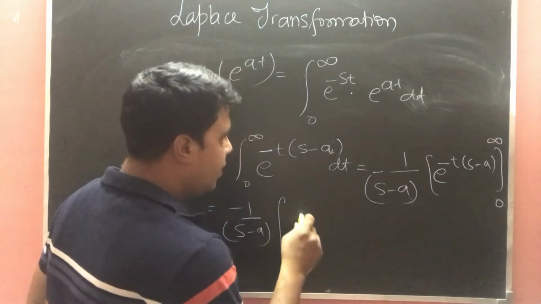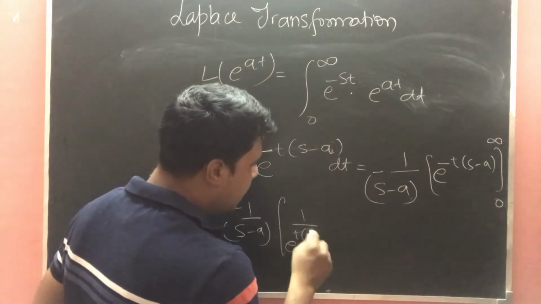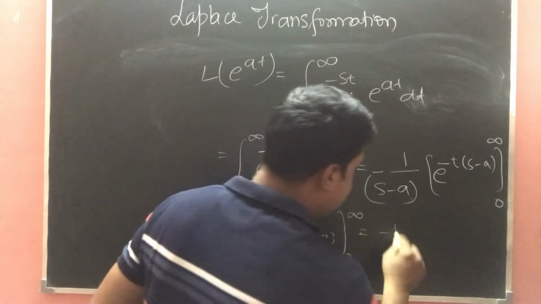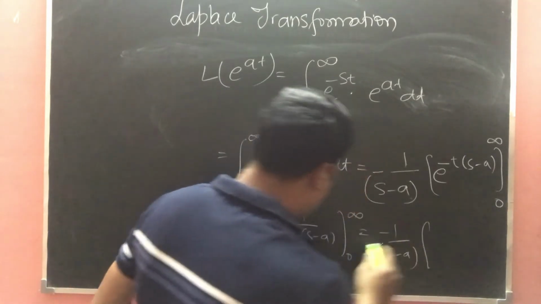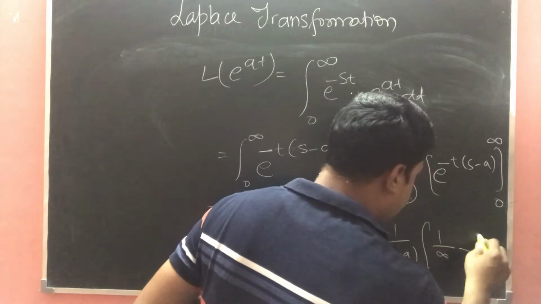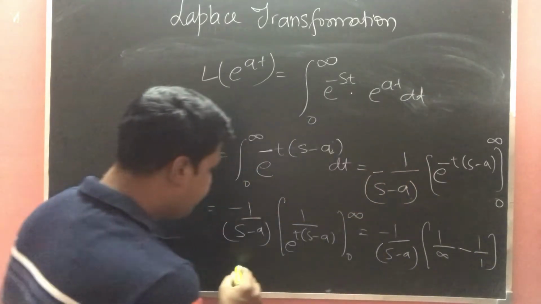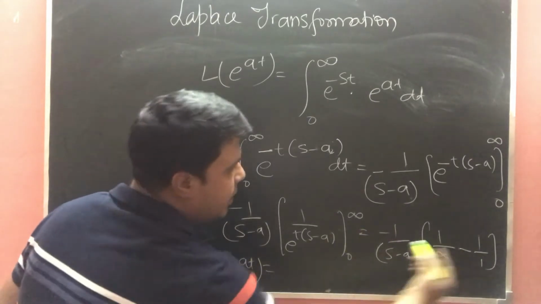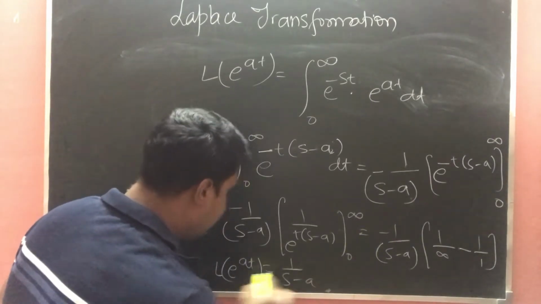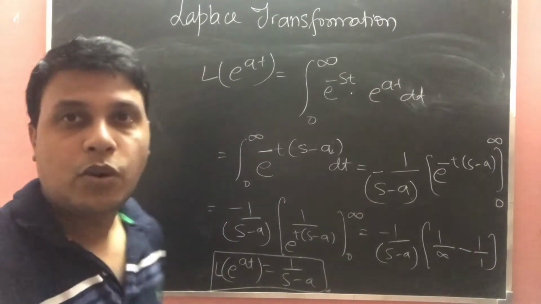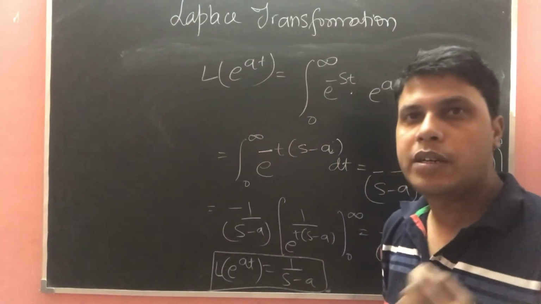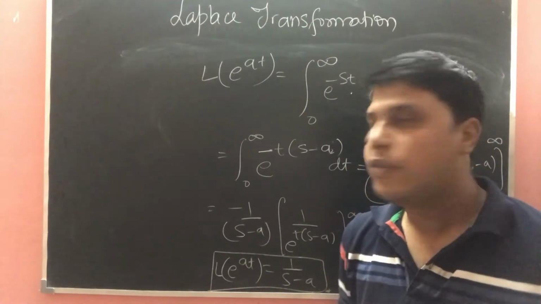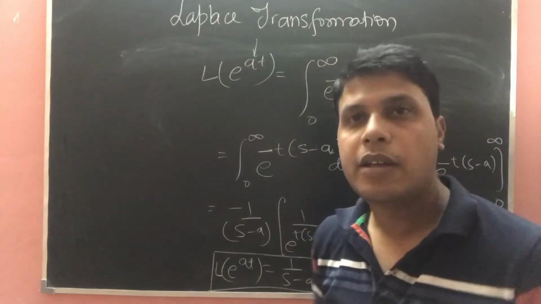So here, 1 upon e power t (s minus a), from 0 to infinity, so it will be minus 1 upon s minus a, times 1 upon infinity minus 1 upon 1. So we got that Laplace of e power at will be, with the minus becoming positive, 1 upon s minus a. I hope this result is also clear to you: the Laplace of any exponential function will be 1 upon s minus a, where a is the parameter apart from t.